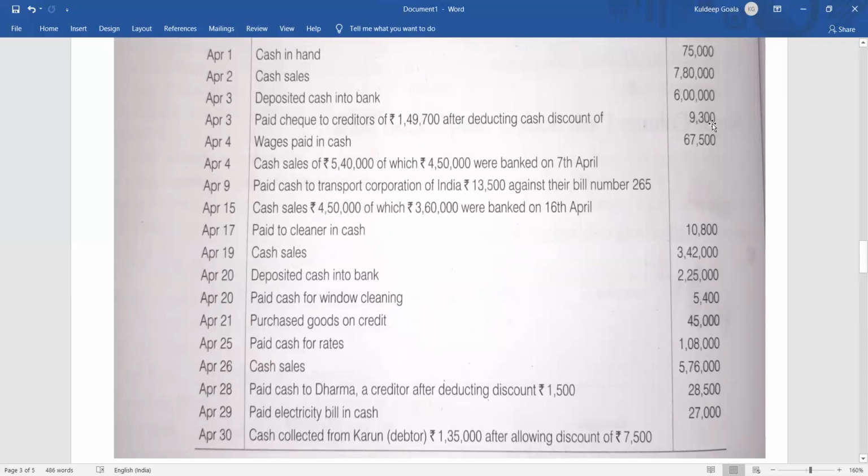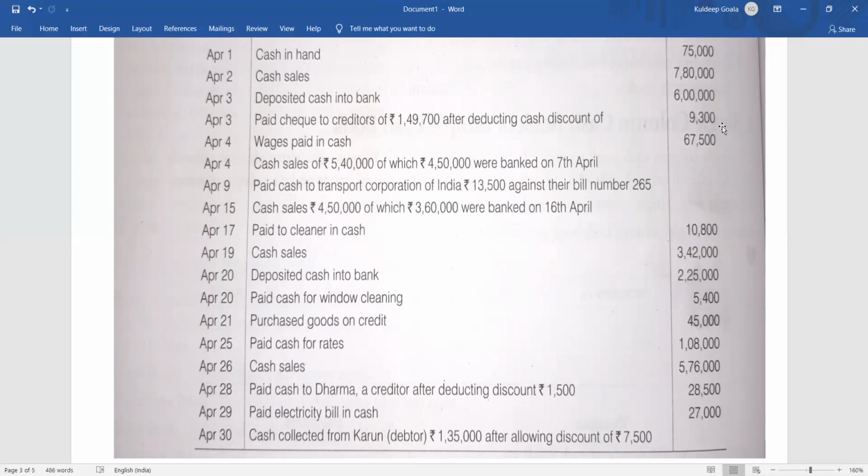That means the payment amount was supposed to be 1,59,000, isn't it? 1,49,700 plus 9,300, that is 1,59,000 rupees. I was supposed to pay 1,59,000 rupees, but I am paying 1,49,700 and getting a discount of 9,300. So it will be creditors debit 1,59,000, to cash 1,49,700, to discount received account 9,300. I'm receiving the discount because I'm making the payment to creditors, so they will allow it. For me, it will be discount received account 9,300. But we don't have a discount column here, so forget about that.